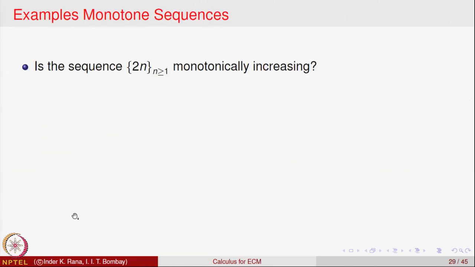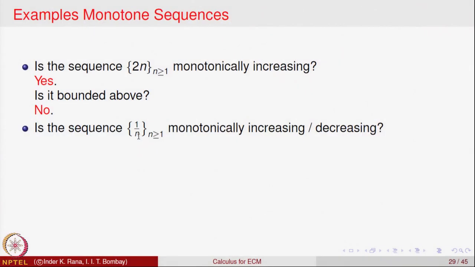So, for example, if we look at the sequence 2 n, it is strictly monotonically increasing because the first term is 2, the second term is 4, the next term is 6 and so on. So, as n increases, the values of A n strictly increase. Yes, it is monotonically increasing. Is it bounded above? No, it is not bounded above, because for n sufficiently large, you can make 2 n as large as you want. So, it keeps on increasing. It is a sequence which is monotonically increasing, and it is not bounded above. Of course, it is bounded below, as all the terms are non-negative.